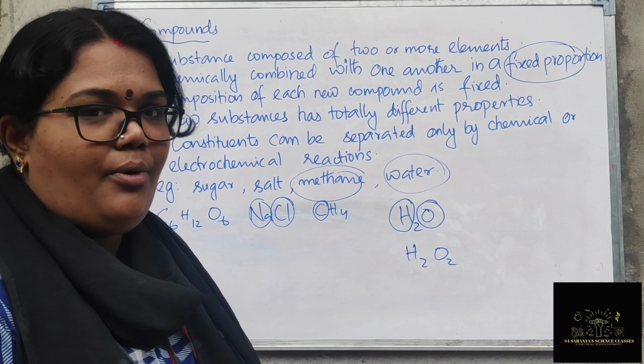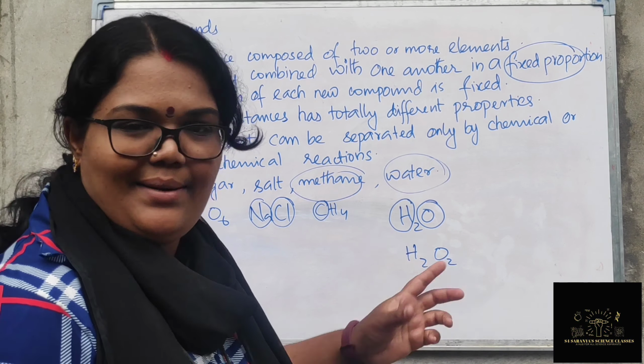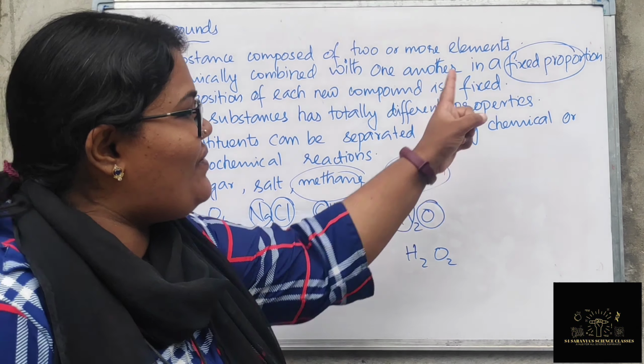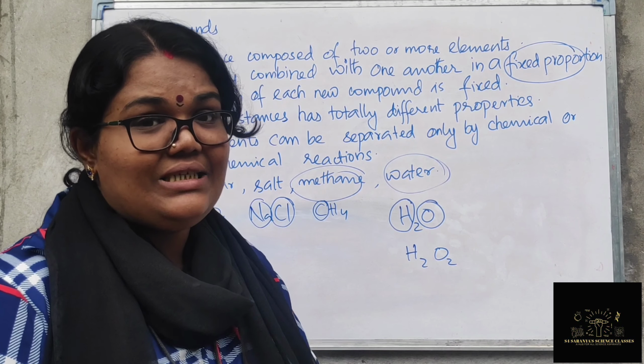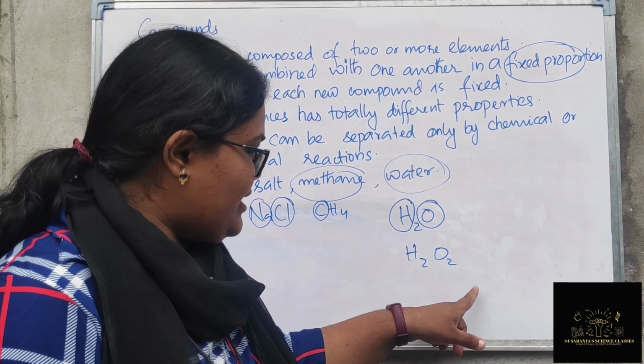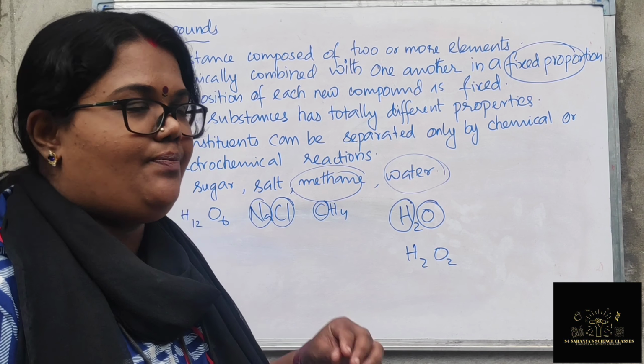So a compound is a substance composed of 2 or more elements chemically combined with one another in a fixed proportion. If it is water, this is the fixed proportion. If it is hydrogen peroxide, then this is the fixed proportion. The proportion is very important.